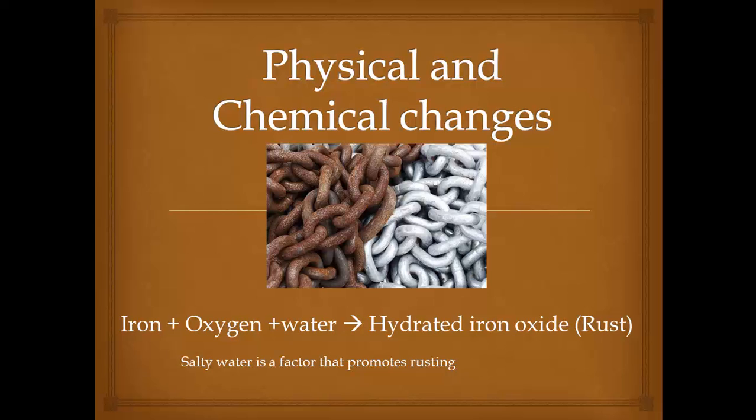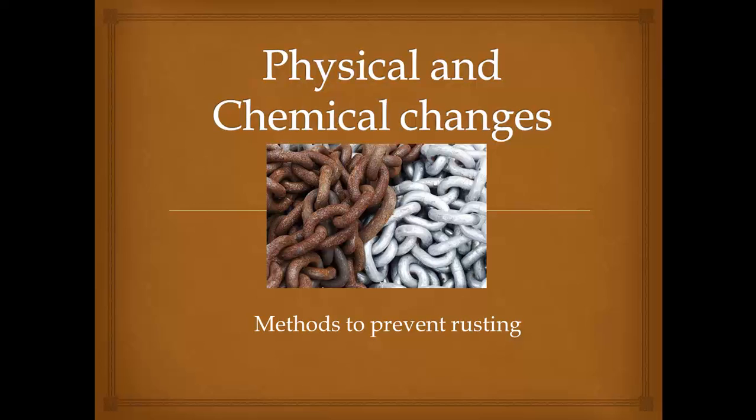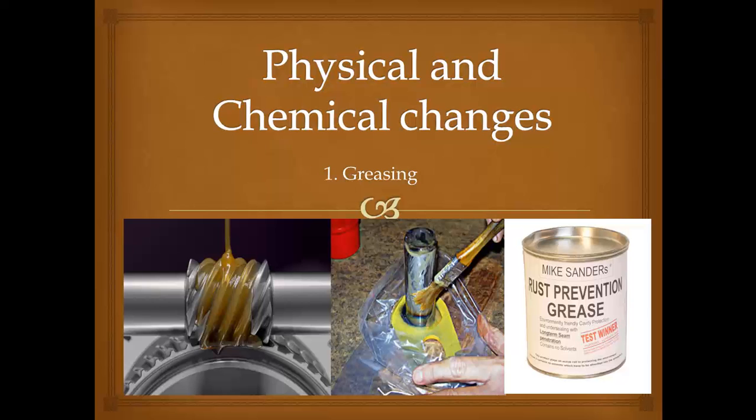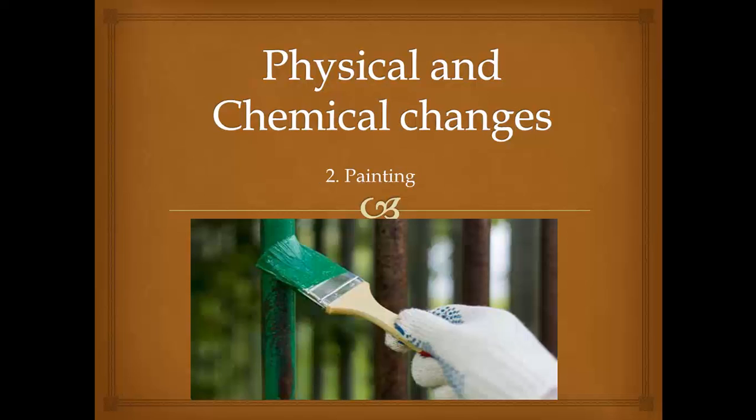Now let's move to the next slide, that is methods to prevent rusting. The first method is greasing. You can see grease in the picture. Grease is applied on iron articles. Now let's check the second method. The second method is painting. Usually we have iron gates or iron windows in our home.